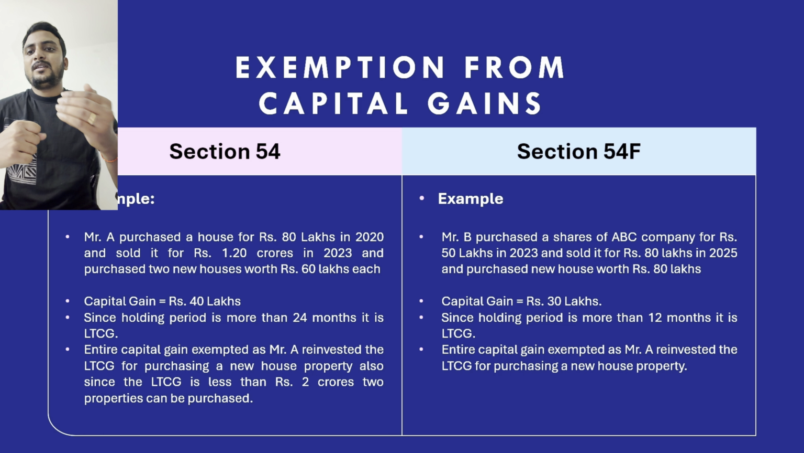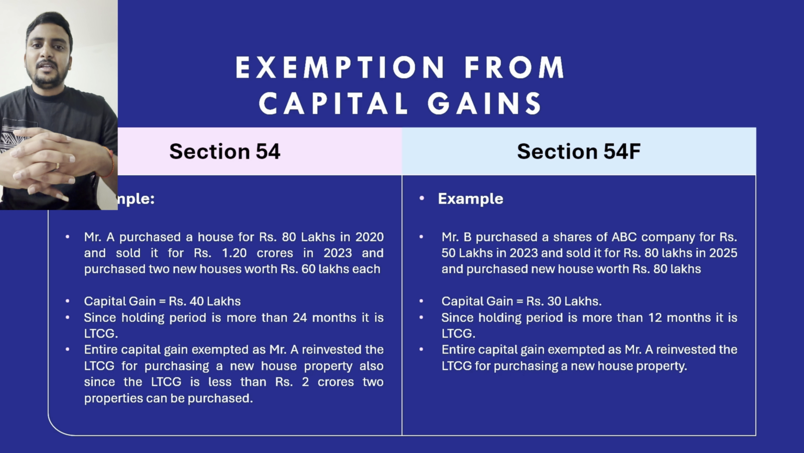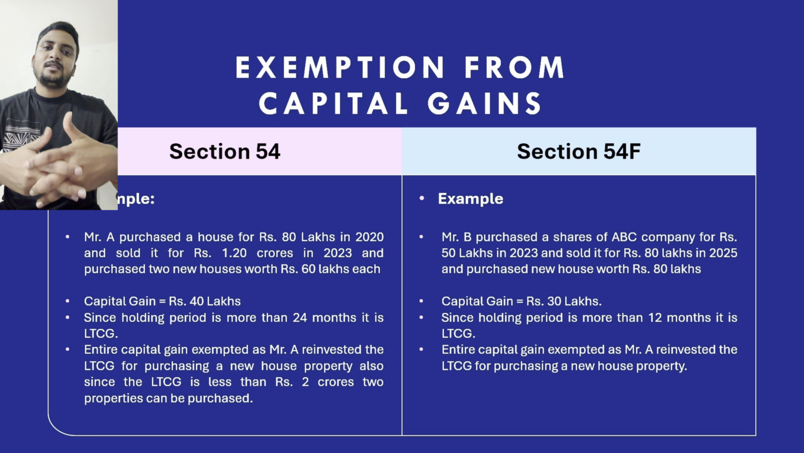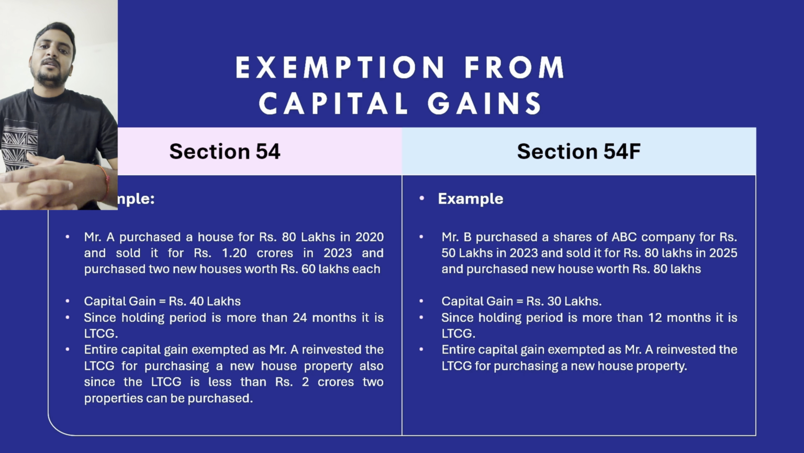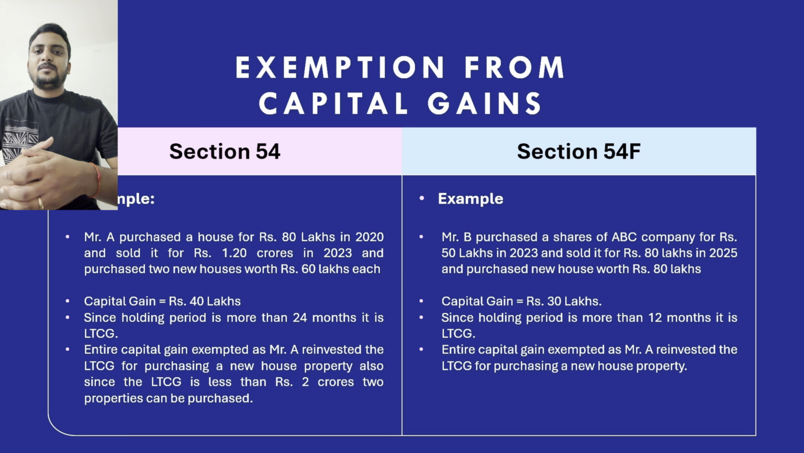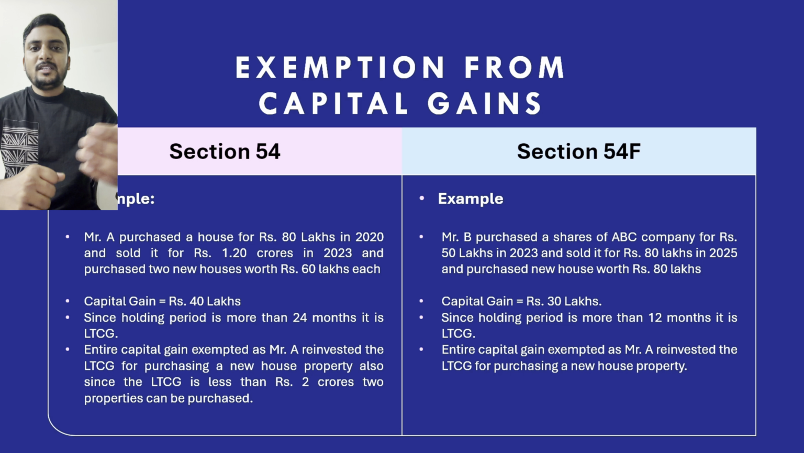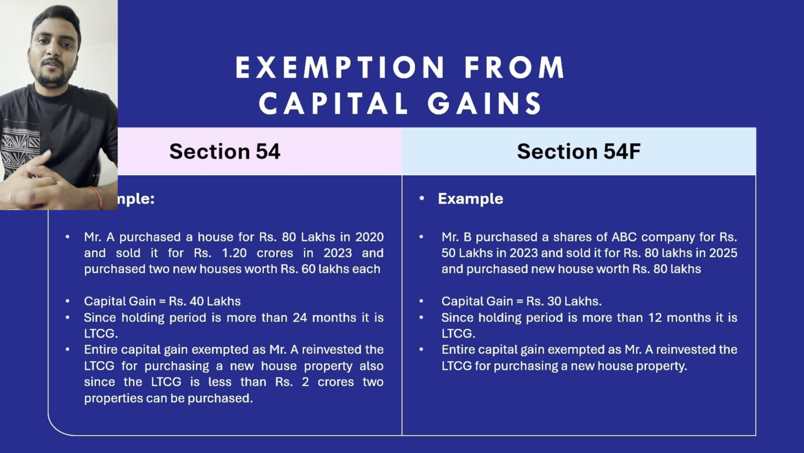Let's understand whether it is a long-term or short-term capital gain. As we discussed earlier, any equity share which is held for more than 12 months will be treated as a long-term capital asset. So here, since he has held it for more than 12 months, it will be treated as a long-term capital gain, and it can qualify for exemption. Since he used that amount for purchasing a new house property, he can claim the exemption on the entire capital gain of 30 lakhs, and he need not pay any additional tax.